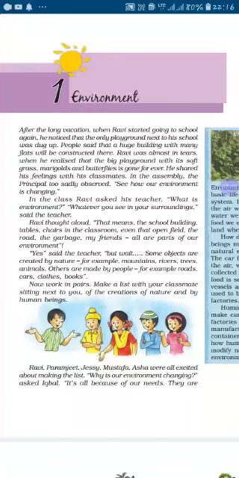Hello student, Geography first lesson, Environment. In this page, they have given a play and in that play, they have given the information about environment. Now we can start listening to what is in that play.